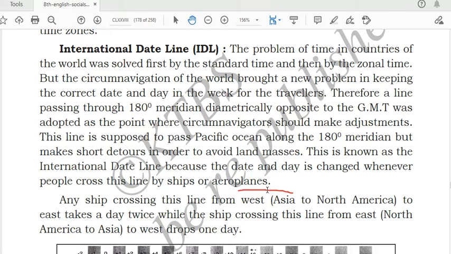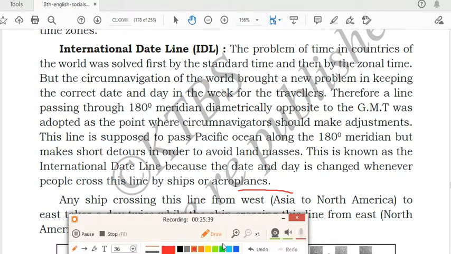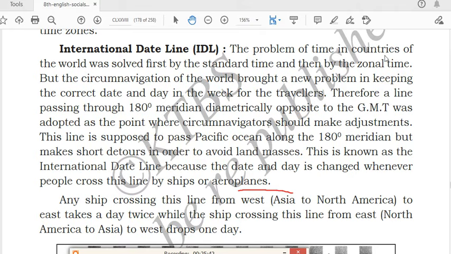Next, we have the international dateline. The short form is IDL. So, what is this international dateline? The problem of time in countries of the world was first solved by the standard time and then by the zonal time. First, standard time was discovered. After that, zonal time was discovered.